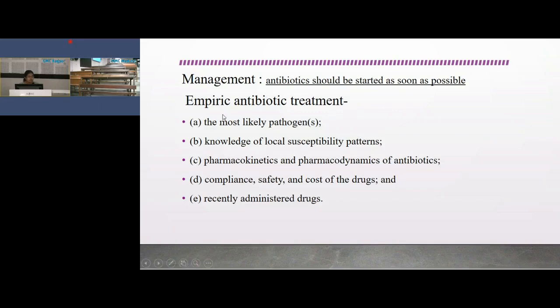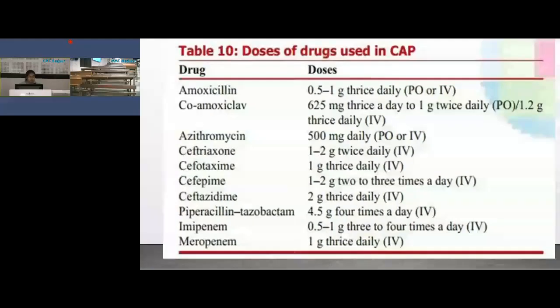The factors are the most likely pathogens, knowledge of the local susceptibility pattern, pharmacokinetics and pharmacodynamics of the antibiotics, compliance, safety and cost of the drugs, and recently administered drugs. So these are the doses of the drugs used in community acquired pneumonia.